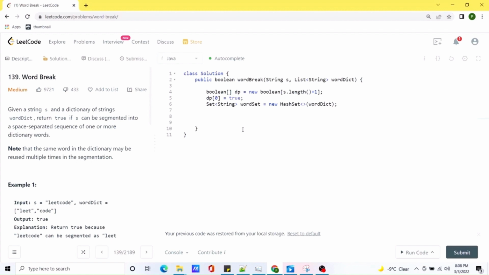Now I think we are all set to start our loop, so we'll create the two loops. Notice we are starting our loop from i equal to 1 because we already have the value for i equal to 0. And we are going to start the second loop from the 0th position, and while j is less than i, because we only need to go up to the ith point.